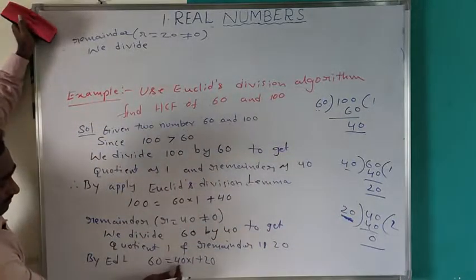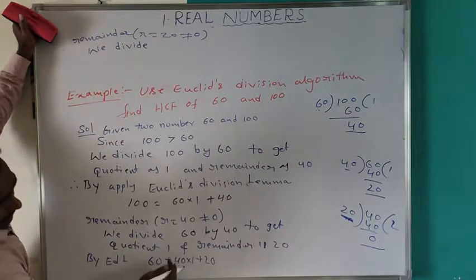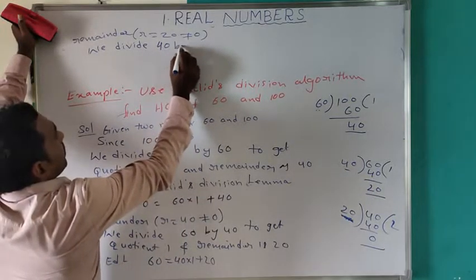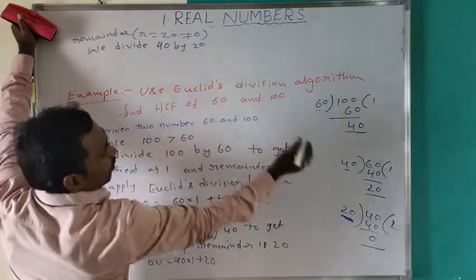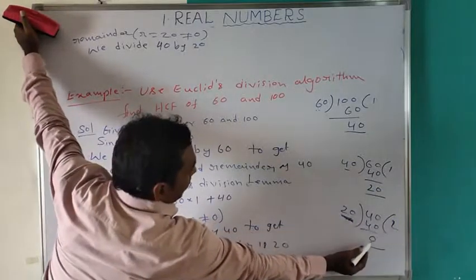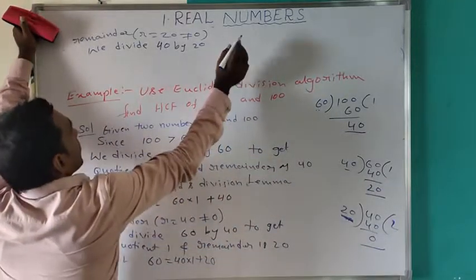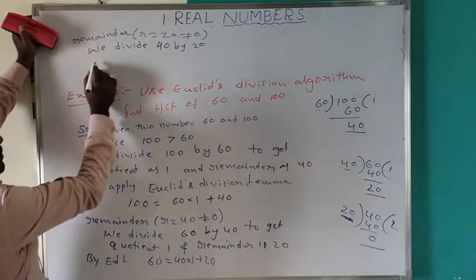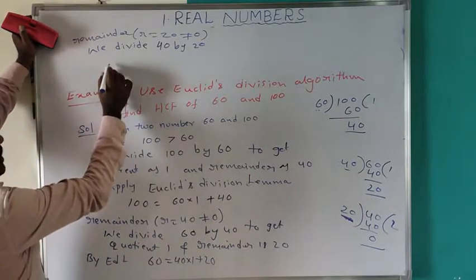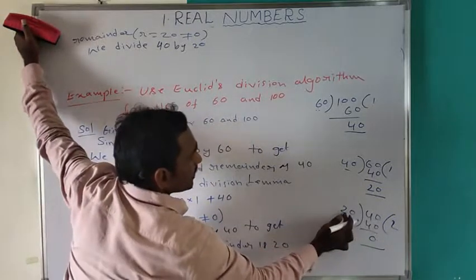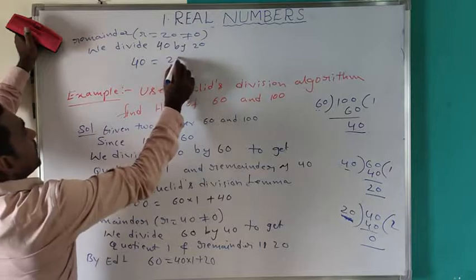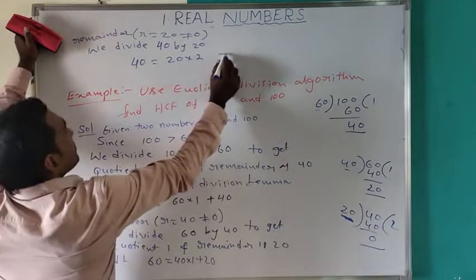We get quotient 2 and remainder 0. By Euclid division lemma, 40 is equal to 20 into 2 plus 0.